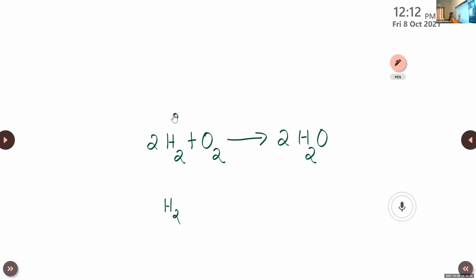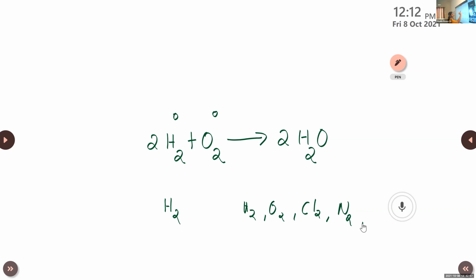What about the case of oxygen, O2? That's also 0 because the oxidation number of all diatomic molecules is 0. Diatomic molecule means the combination of same atom to form the molecule: H2, O2, Cl2, N2, etc. In all these cases, the same atom combined together to form a molecule, right?